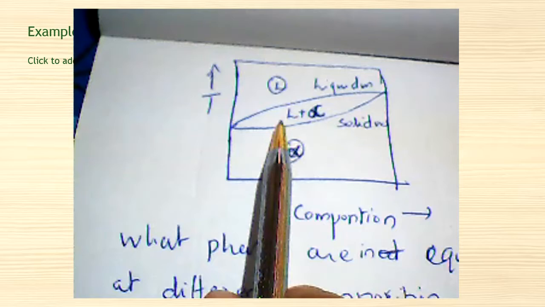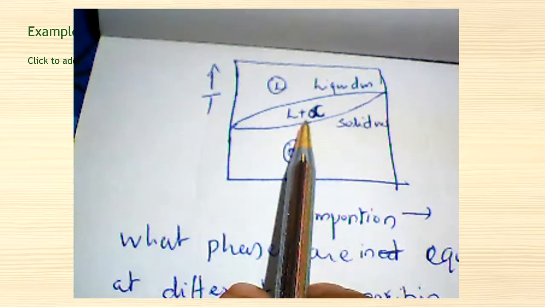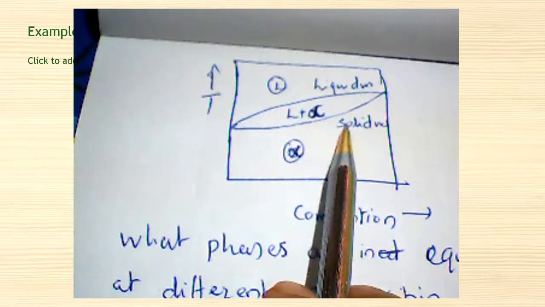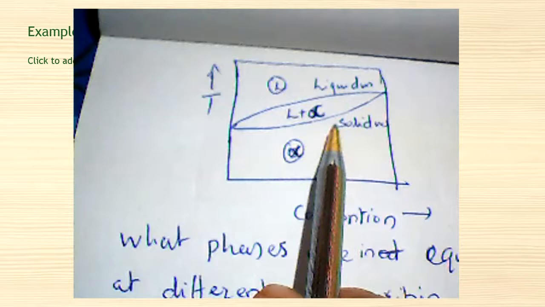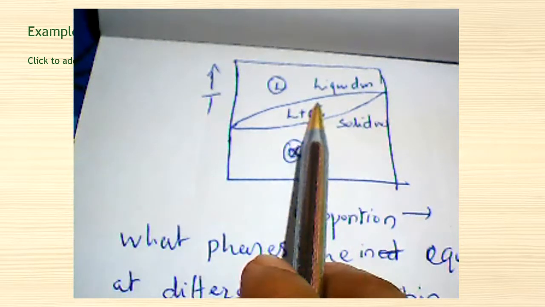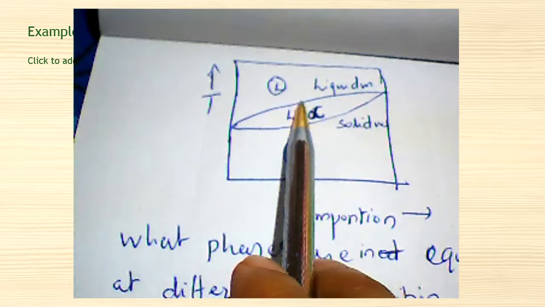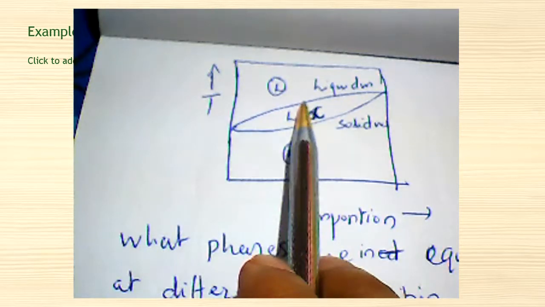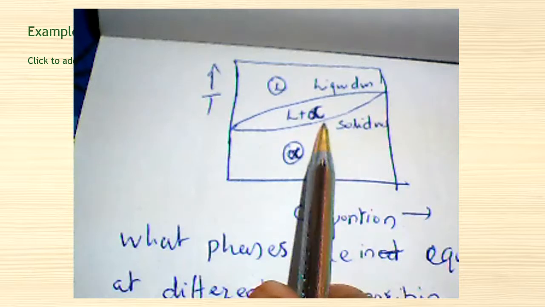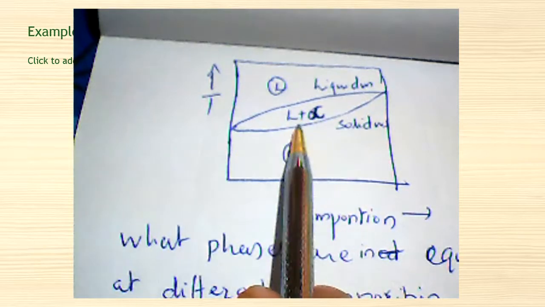The line which separates the solid solution from the lens shape, the equilibrium region of liquid and solid, is called the solidus line. The upper line, where the alloy is completely converted into liquid, is called the liquidus line.